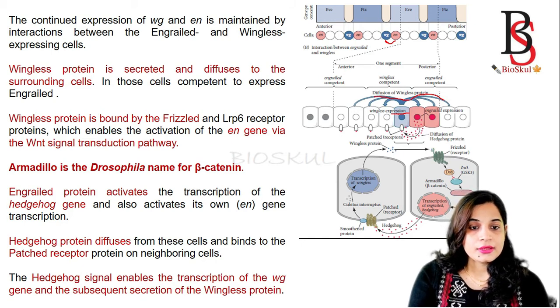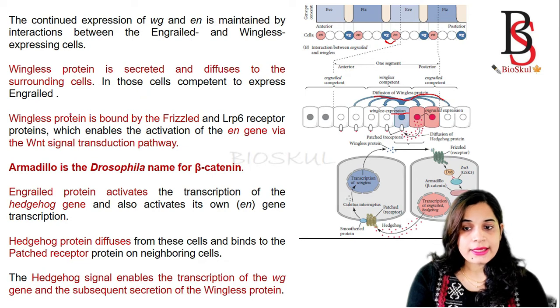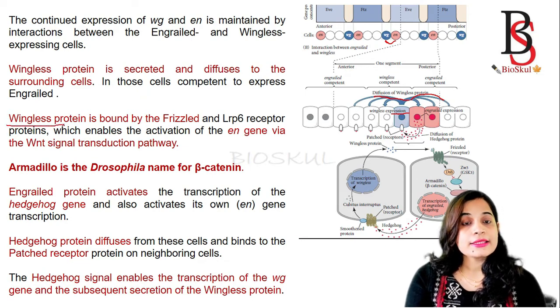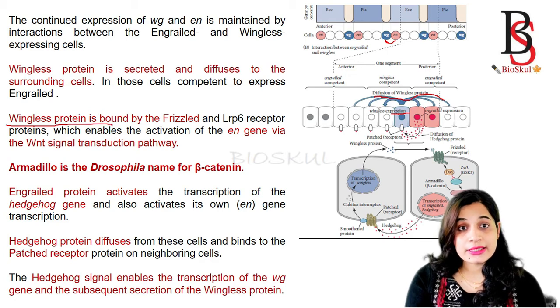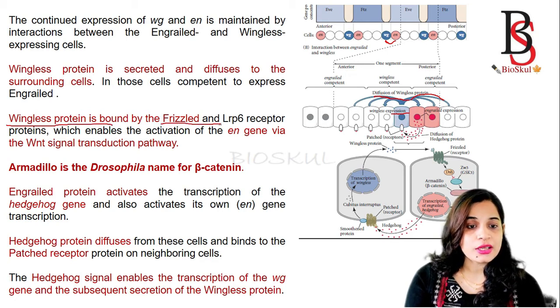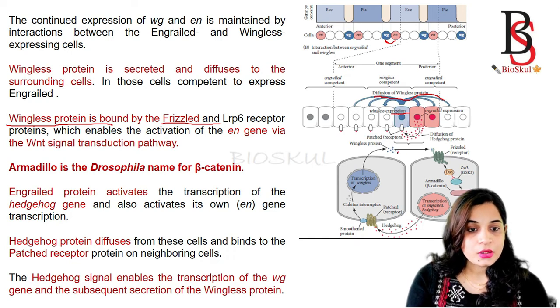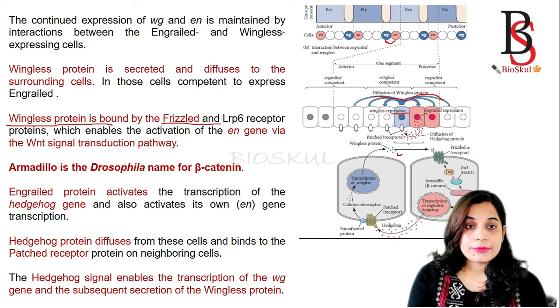Okay, and this wingless protein binds to its receptor, which is known as the Frizzled receptor. So here in the diagram you can see this blue one is the wingless protein. It binds to its receptor, the Frizzled receptor.